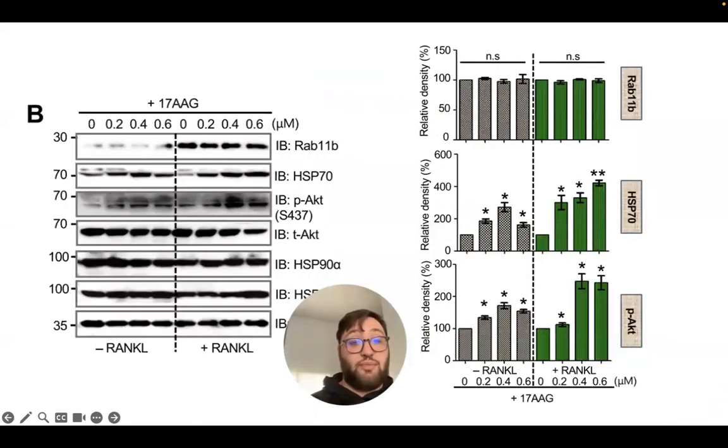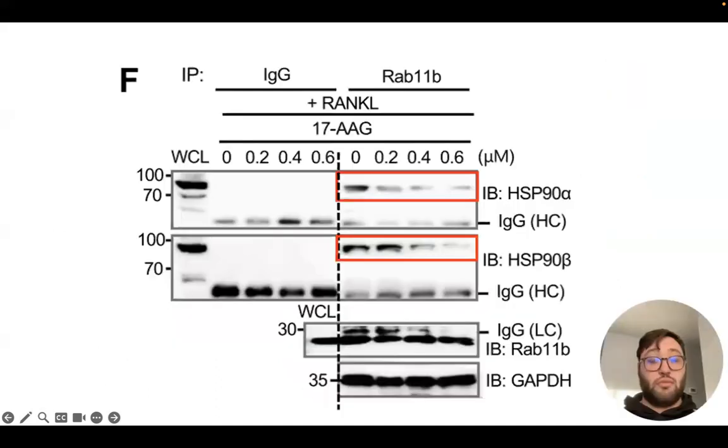Here on the right, you can see the relative densities of these proteins when treated with 17-AAG. You can see that HSP70 increases with increasing concentrations. It's also important to note that the density of RAB11B did not change. Here we can also see how 17-AAG affects the interaction of HSP90 alpha and HSP90 beta with RAB11B. We can see that with increasing concentrations of 17-AAG, the binding affinity with RAB11B decreased significantly.